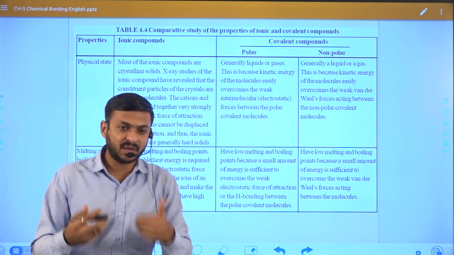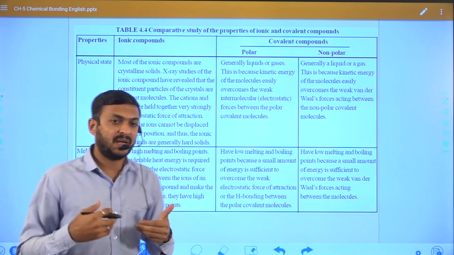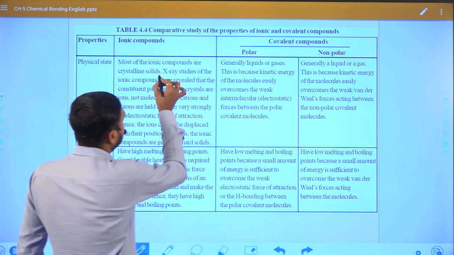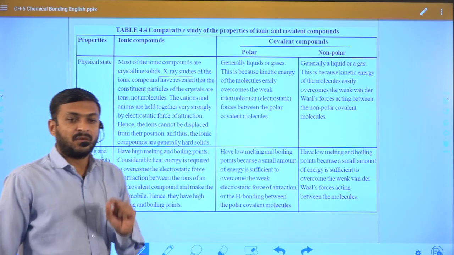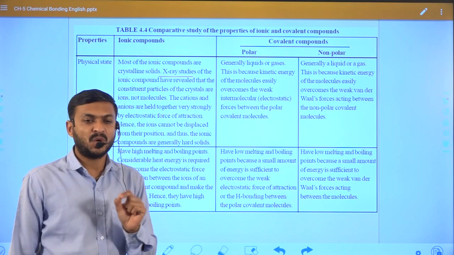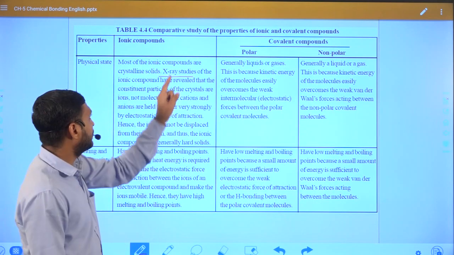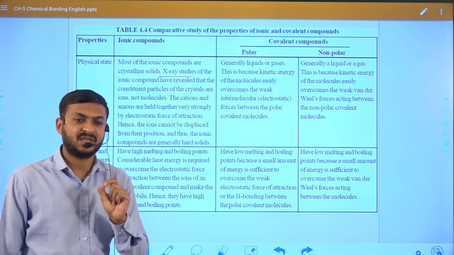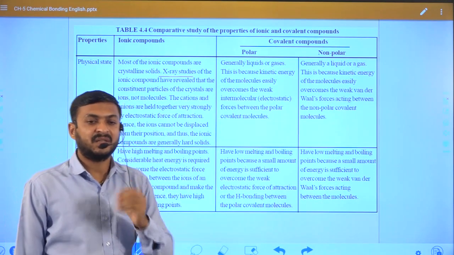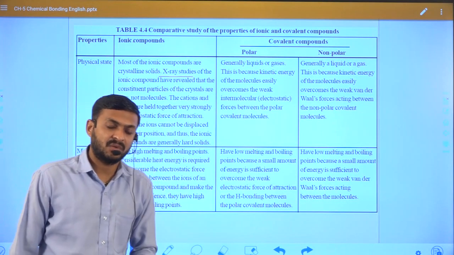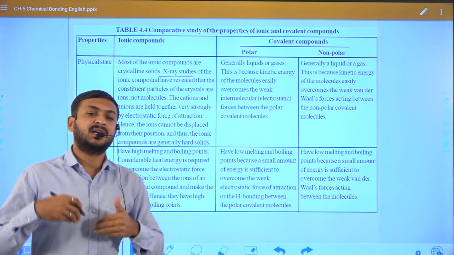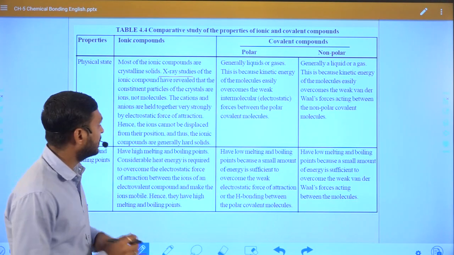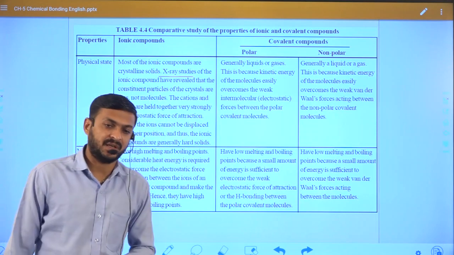Also, when an ionic bond is formed, the compound will exist in solid state, which is also confirmed by X-ray studies. The formation of a solid substance is confirmed by XRD, also called X-ray diffraction study. Based on that, we can decide the exact structure or the exact pattern of the solid with the help of X-ray studies.